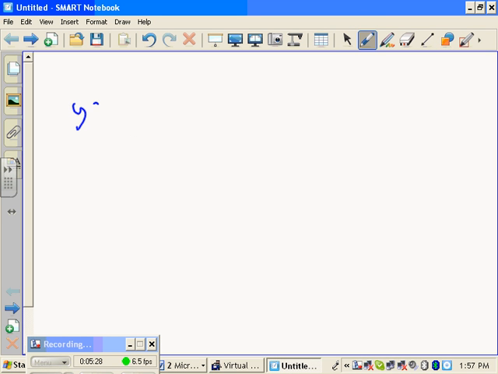y equals 5x cubed minus 5x. Now, can you graph that without a calculator? Do you really need a TI graphing calculator? Or how would you go about graphing this by hand? How about that? Any ideas? Where would you start?